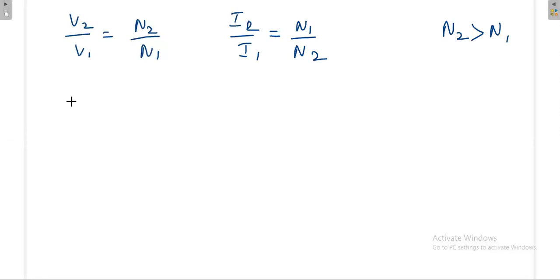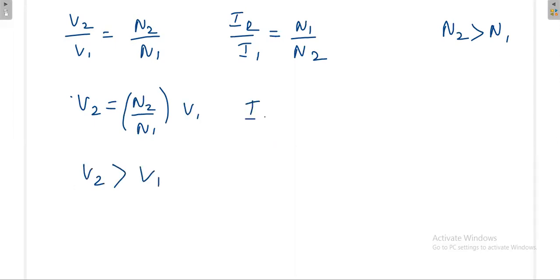Now what happens? This N2 by N1 is greater than 1, so the voltage at the secondary side is getting amplified. Now V2 is greater than V1. But what happens to I2? I2 is N1 divided by N2, but if N2 by N1 is greater than 1, then N1 divided by N2 is less than 1. Then what happens to I2? I2 is less than I1.